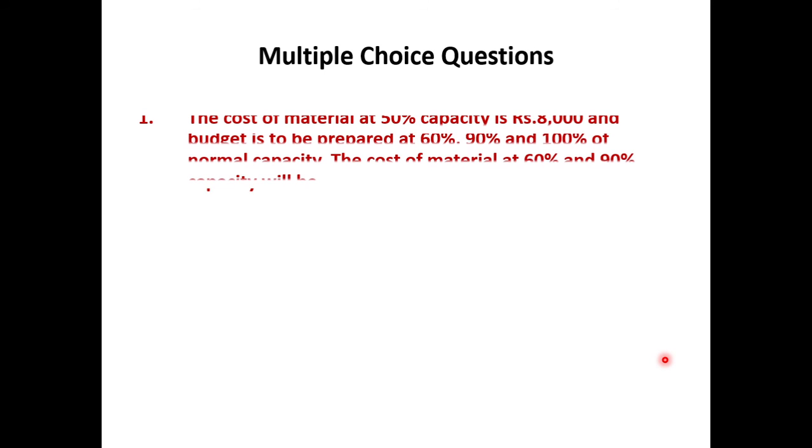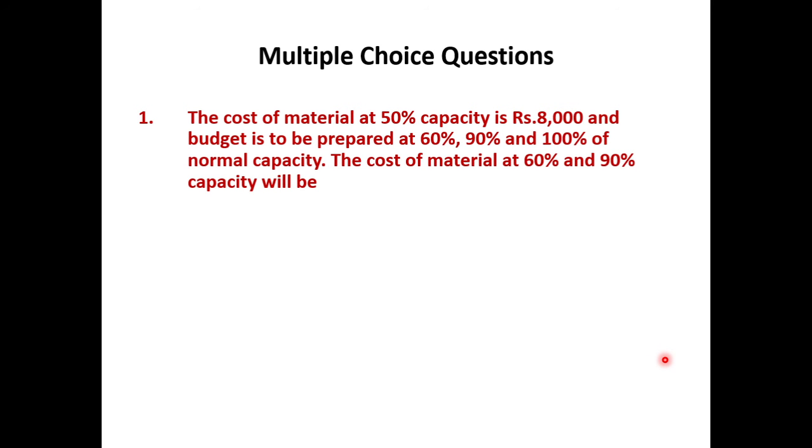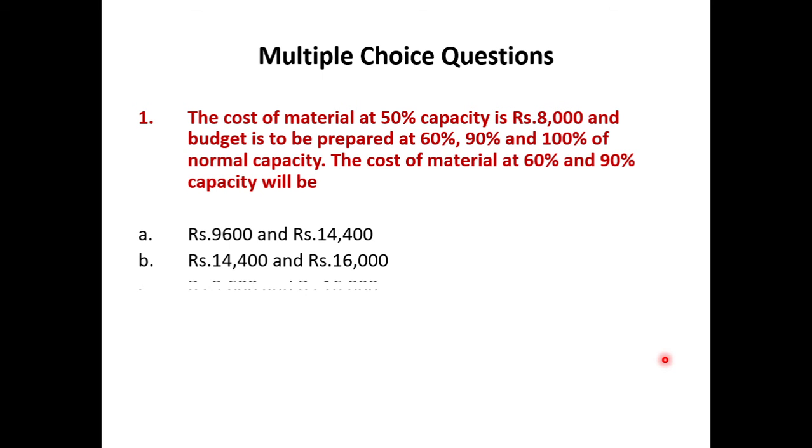Next, multiple choice questions. First one: the cost of material at 50% capacity is rupees 8,000 and the budget is to be prepared at 60%, 90% and 100% of normal capacity. The cost of material at 60% and 90% capacity will be, the options available here: first one is rupees 9,600 and 14,400.